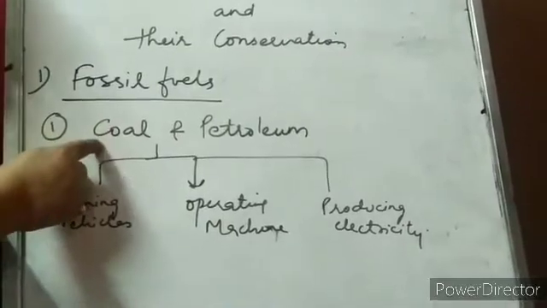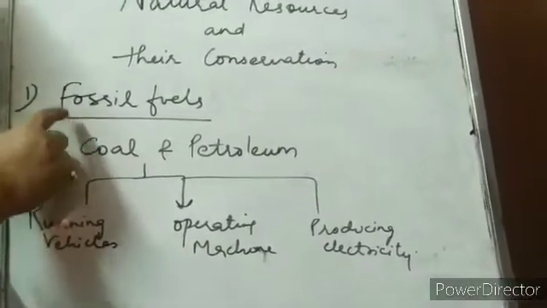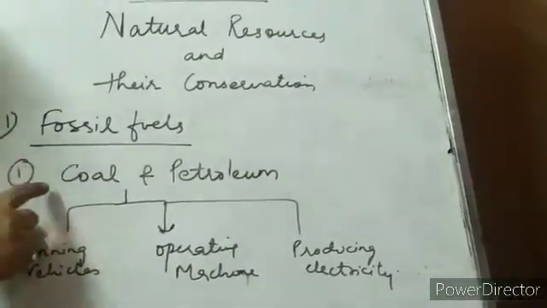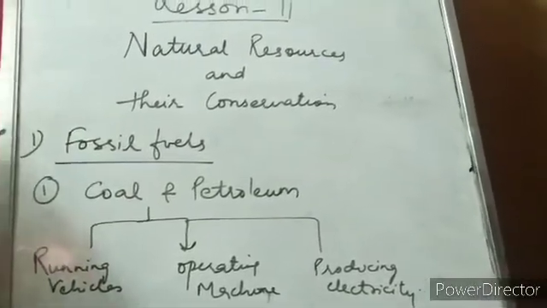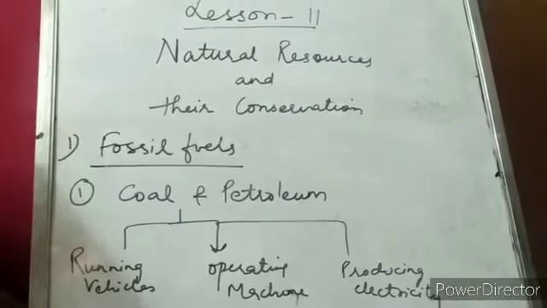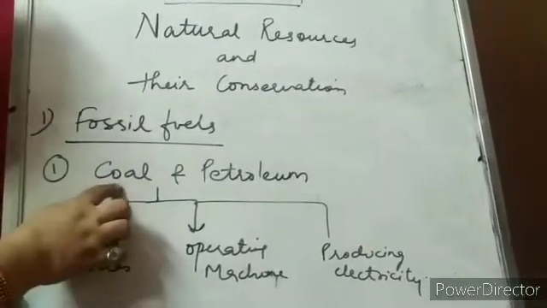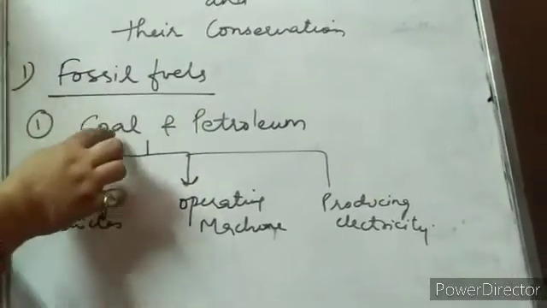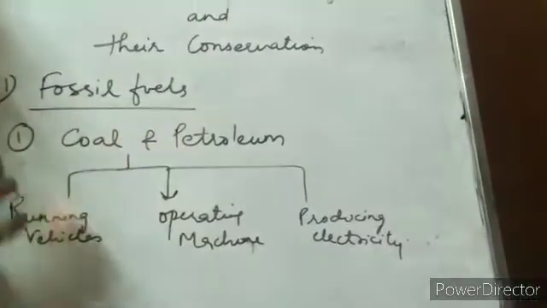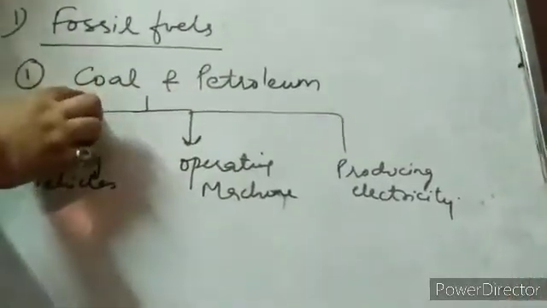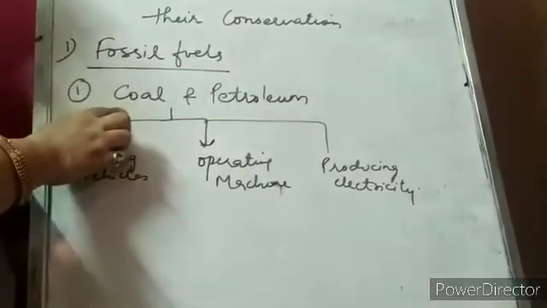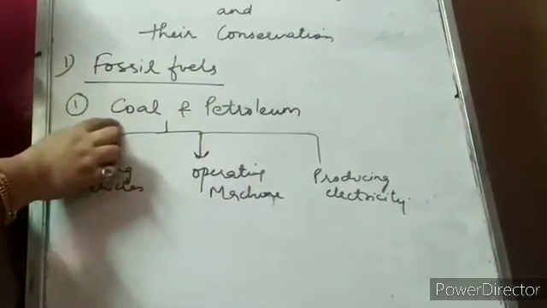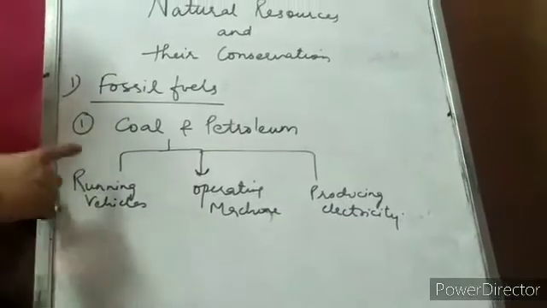They take a very long time to form, so we have to use these resources in a limited amount and very carefully. These resources are examples of exhaustible resources.